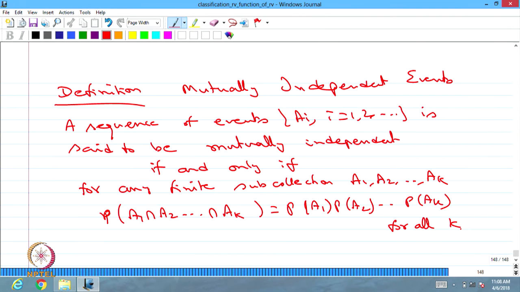That is very important. That means if you take k equal to 2, any two events in this collection satisfy the independent condition, or if you take any three events, that also satisfies the independent condition. Like that, if every possible subcollection of events satisfies the independent property, then we conclude they are mutually independent events. Sometimes we won't use the word mutually.